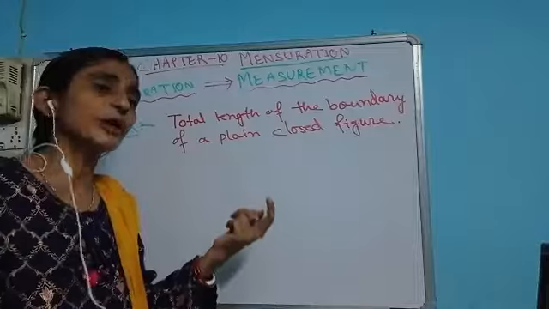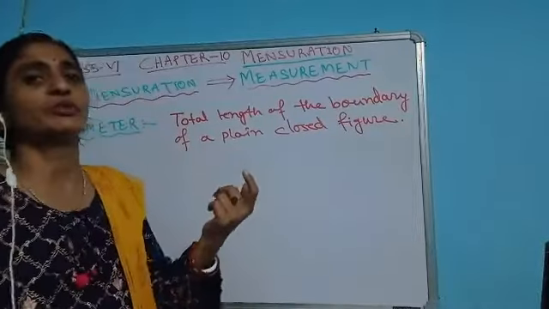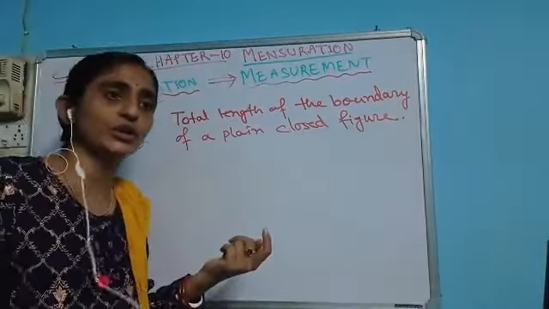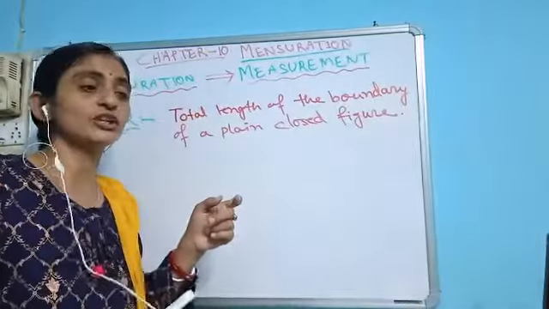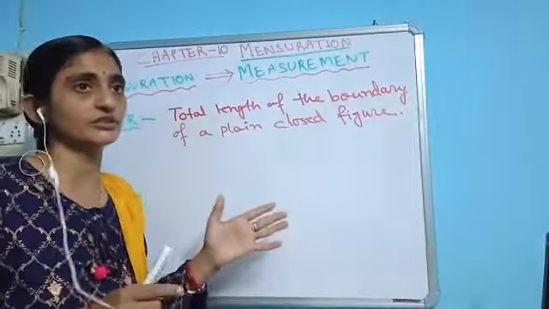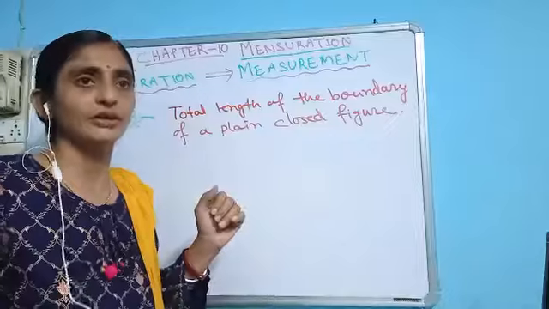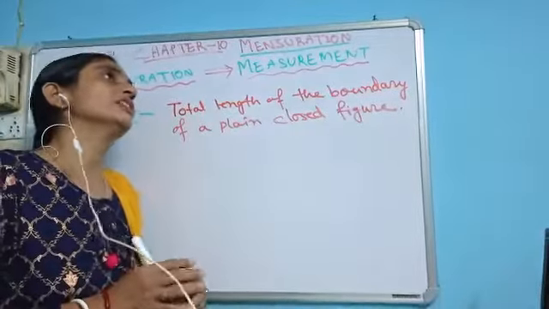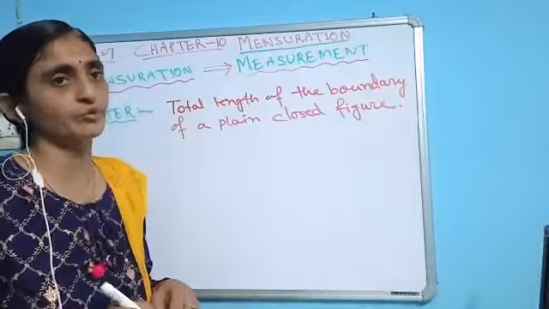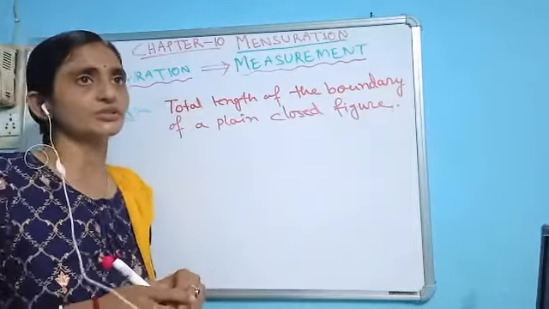That park may not be rectangular, it may not be triangular, it may not be square, but still you are getting that length. So what has been measured over there is the length of the pavement on which you are walking. Here we will discuss the perimeter of some regular shapes and some irregular shapes.